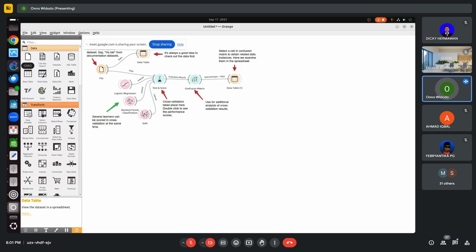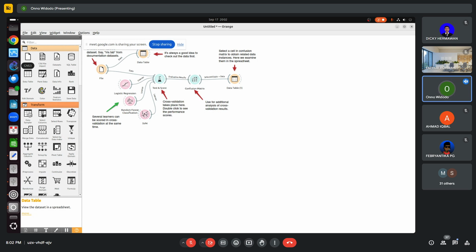What kind of method we can use to analyze the data. To test the method, we can use Orange first. Then to analyze big data, we have to translate Orange into Python. In real life, we normally use Python, Keras, TensorFlow if you like. But to test first, I normally use Orange.